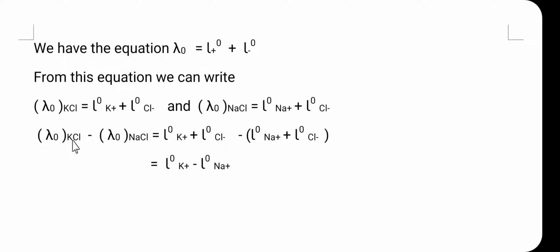Then lambda 0 for NaCl is the equivalence ionic conductance for the Na plus ion at infinite dilution plus that for the Cl minus at infinite dilution. Taking lambda 0 for KCl minus lambda 0 for NaCl and substituting these two values, the equivalence ionic conductance for the Cl minus ion at infinite dilution is cancelled with the minus term of the same. These two terms cancel, and finally the difference between lambda infinity or lambda 0 for KCl and NaCl is due to the difference in the equivalence ionic conductance of the K plus ion at infinite dilution and that of the Na plus ion at infinite dilution.